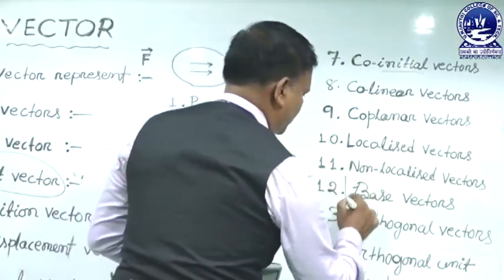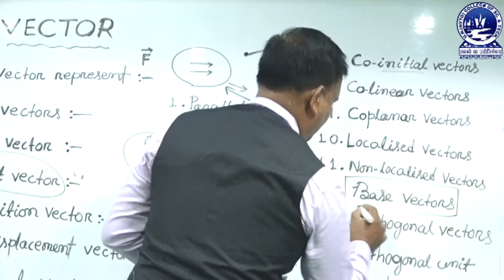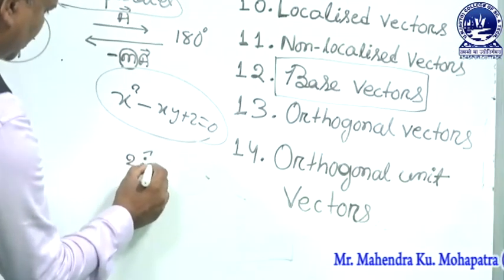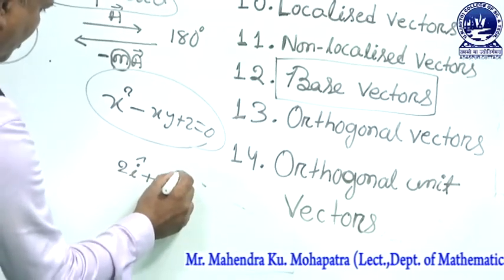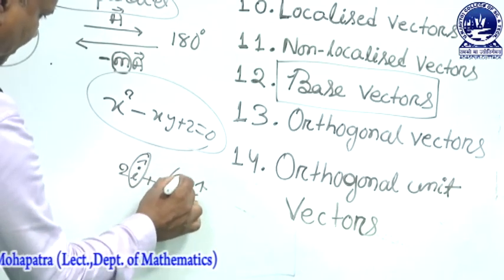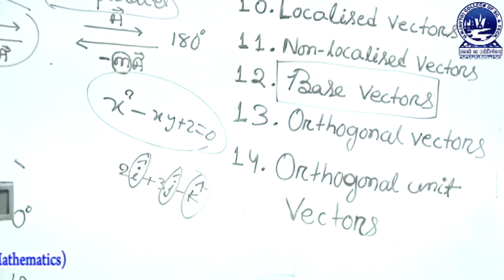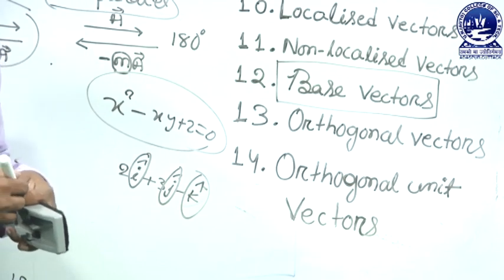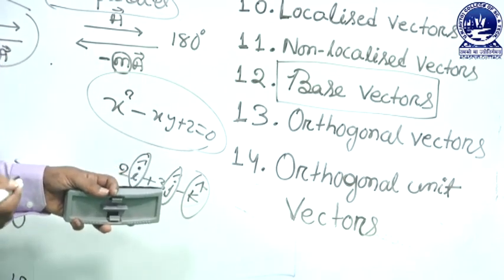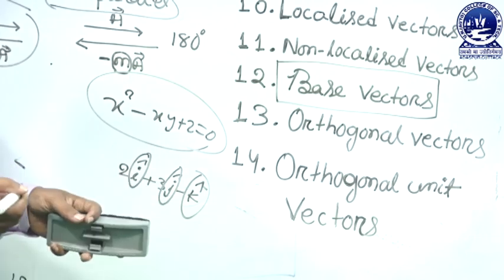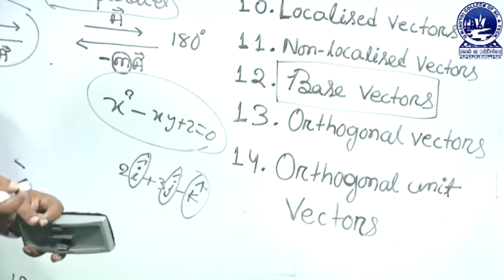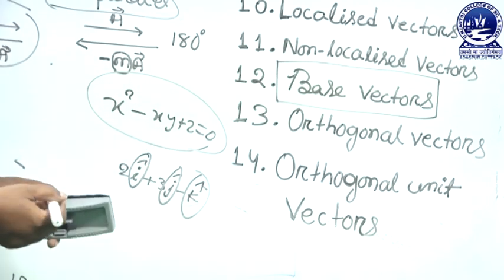If a vector is represented as 2i cap, 3j cap, minus k cap, then i cap, j cap, k cap are the main vectors or base vectors. i cap is the unit vector along the x axis, j cap along the y axis, and k cap parallel to the z axis.